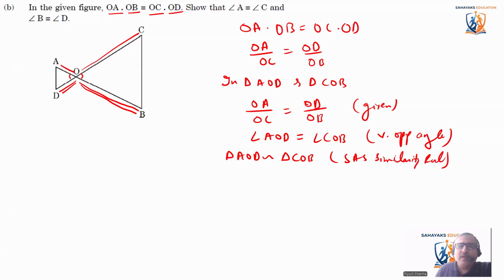So these two triangles are similar. If this angle is 1, this angle is also 1. If this angle is 2, this angle is also 2. This angle is 3, this angle is also 3. So we can say that angle A is equal to angle C and angle B is equal to angle D, because these two triangles are similar.